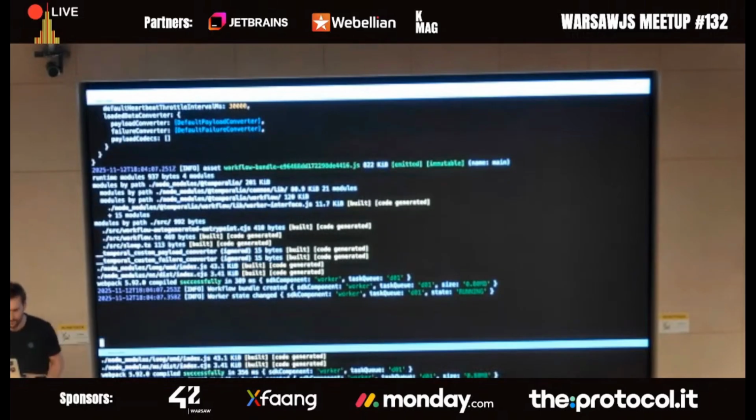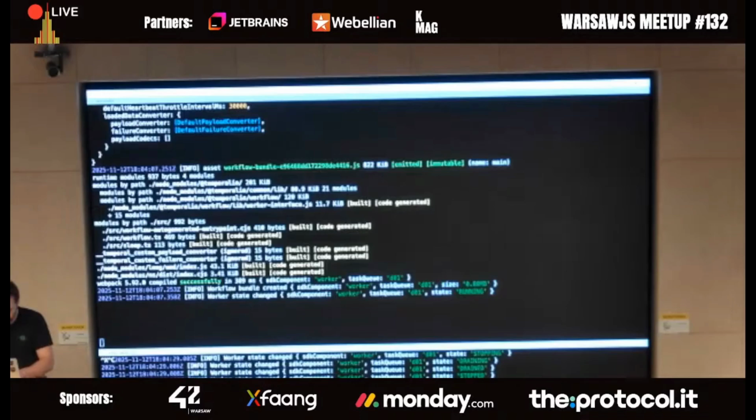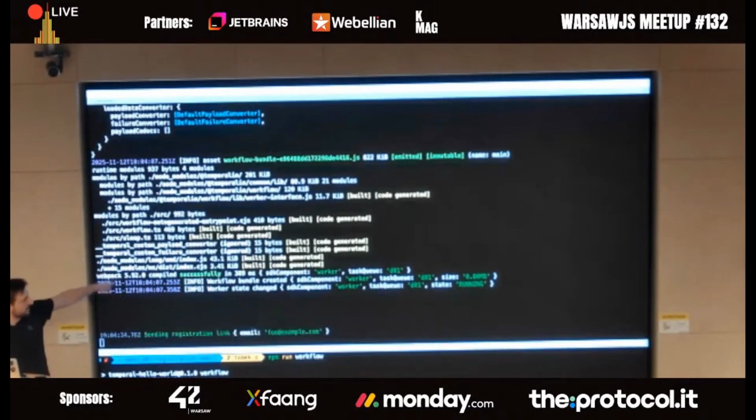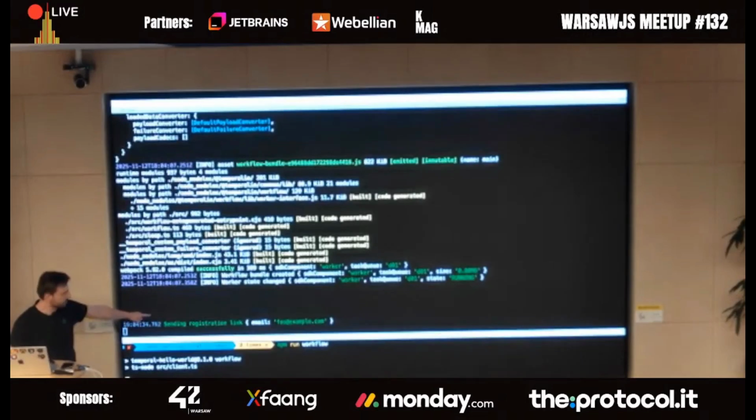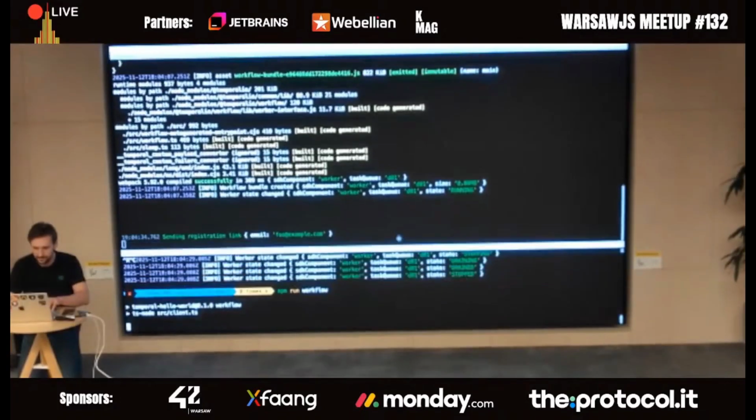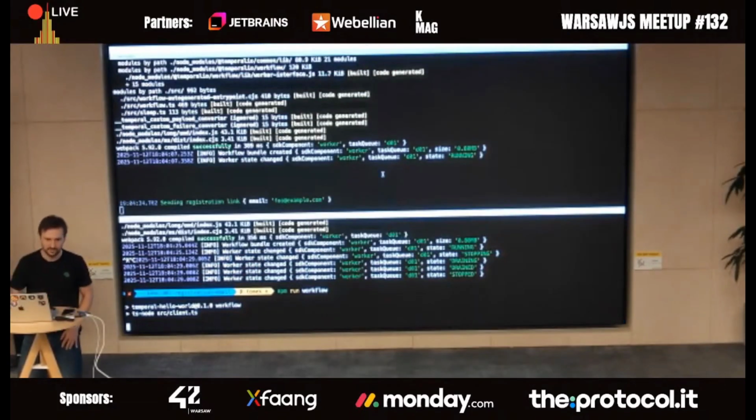Giving some space here. It actually start. Oh, I started the wrong thing. npm run workflow. That's what I wanted to start. You should be looking at the panel at the top. Okay, it's still too low. Sending registration email. It should take about 5 seconds.